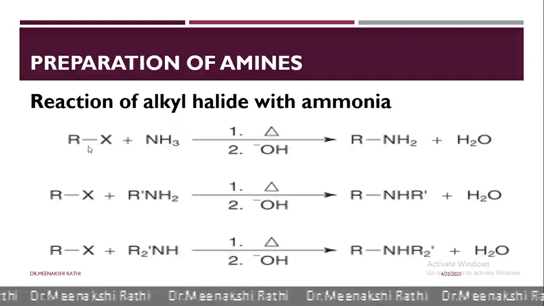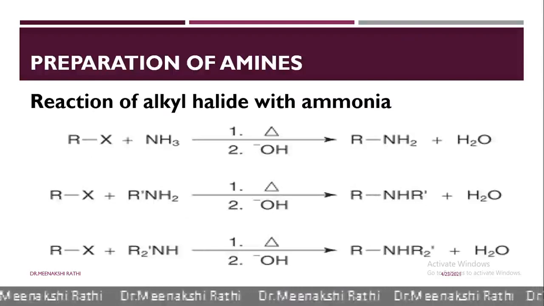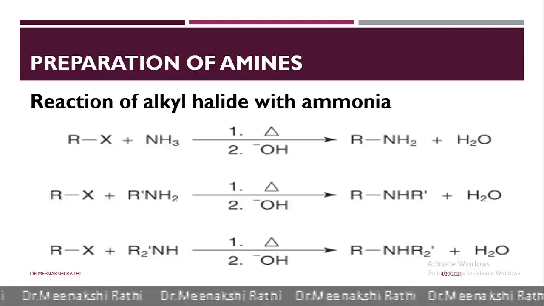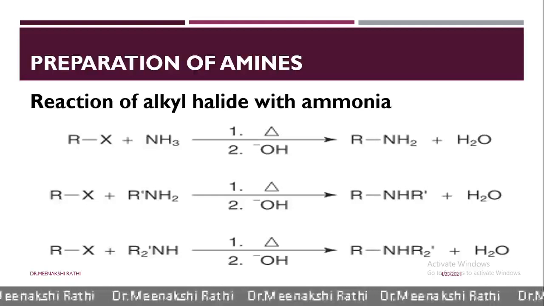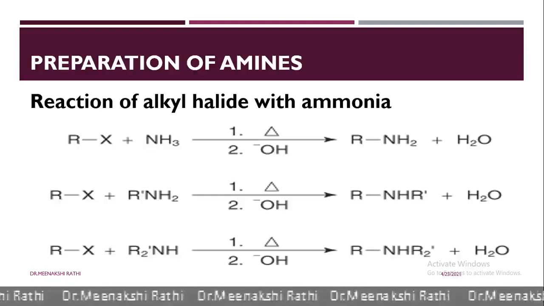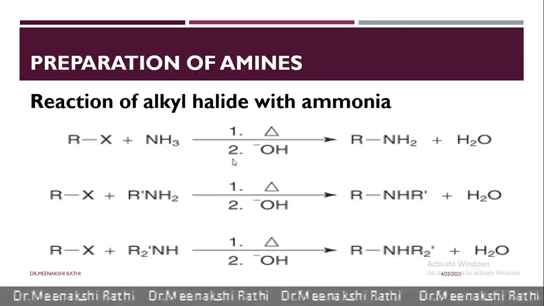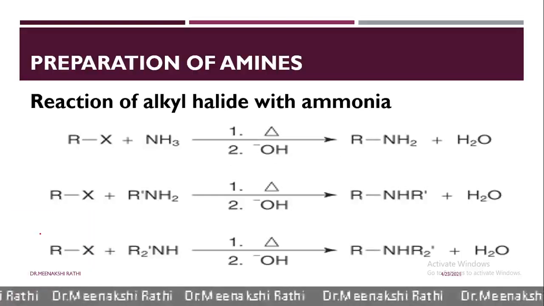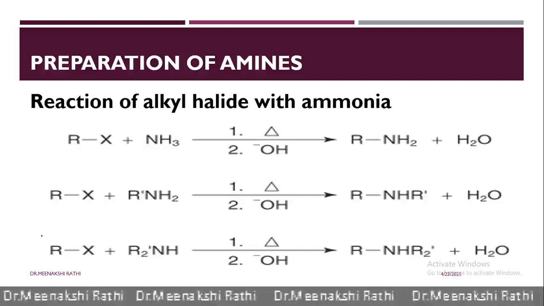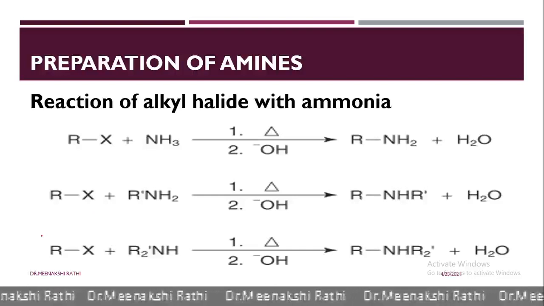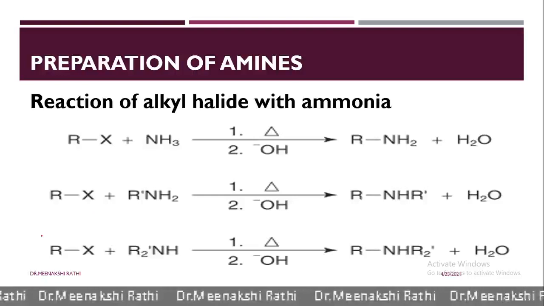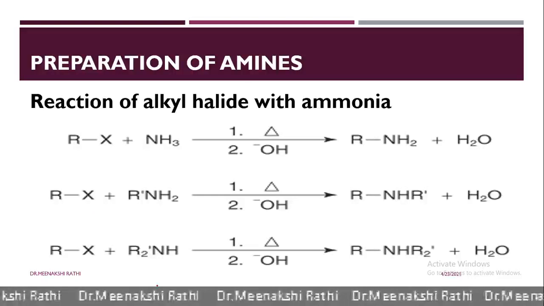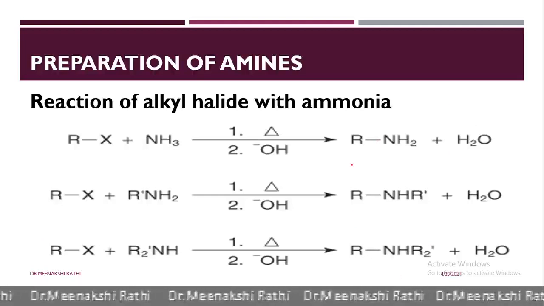I'm repeating this part. Amines can be prepared by heating an alkyl halide with alcoholic ammonia in a sealed tube. A mixture of primary amine, secondary amine and tertiary amine along with quaternary ammonium salt is obtained. The mixture of amines here are formed.